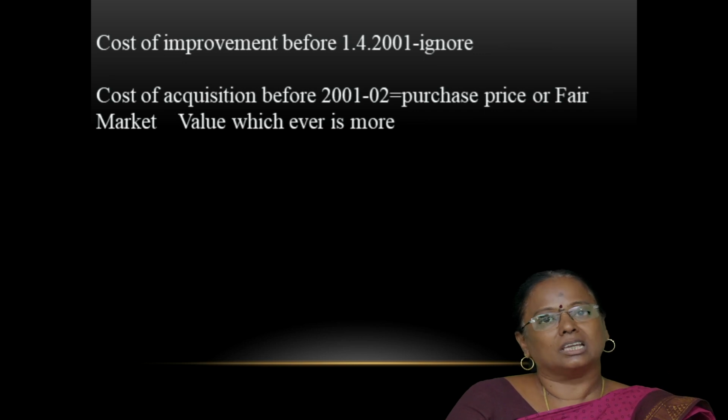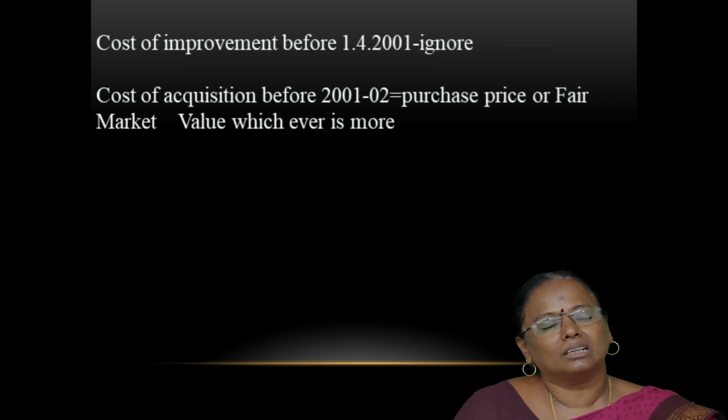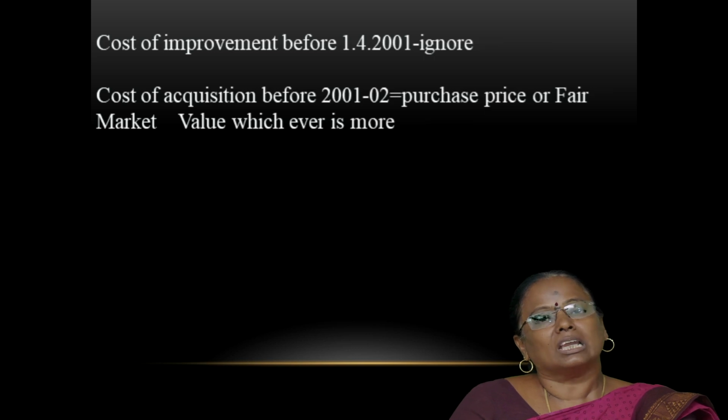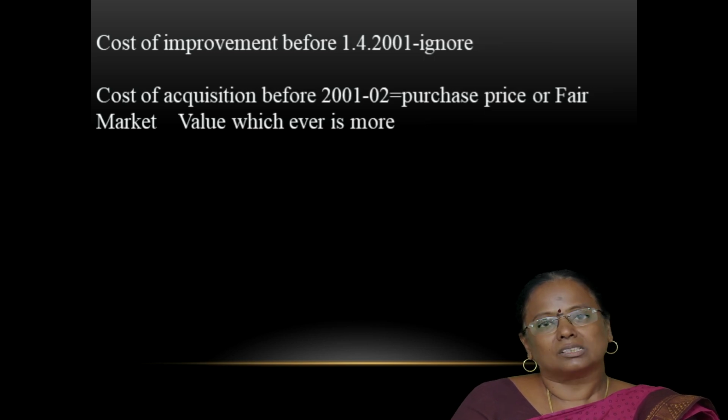Likewise, any improvement before 1/4/2001 has to be ignored, because the income tax authorities introduced the cost index from the year 2001.